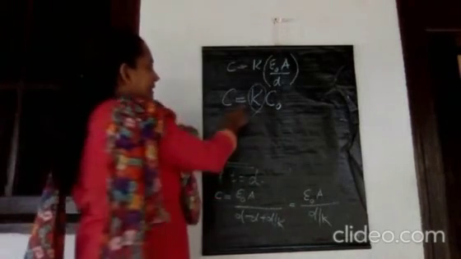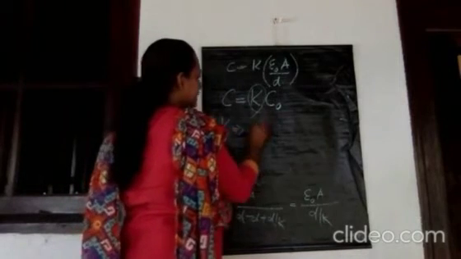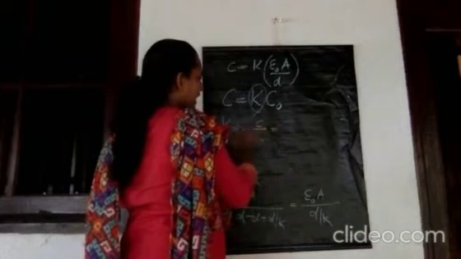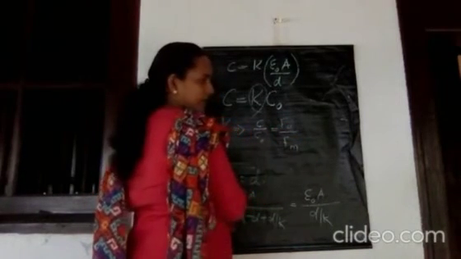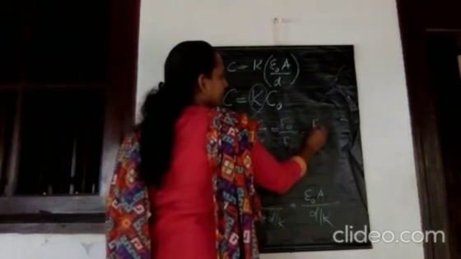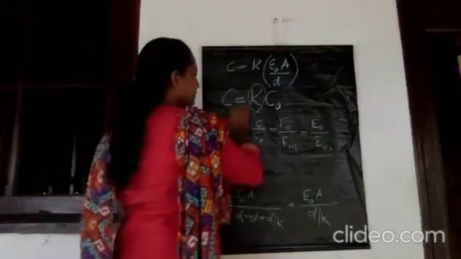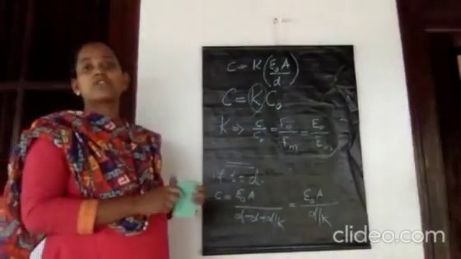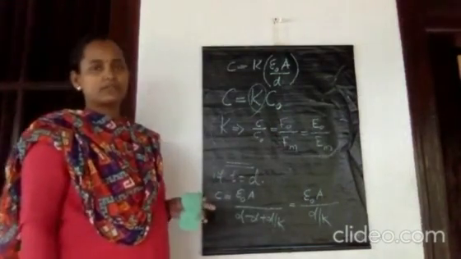Understood? From here you can write another expression for the dielectric constant: K is equal to C by C0. Another expression: K is equal to F0 by Fm, force in vacuum to force in medium. Another expression: electric field in vacuum to electric field in medium. So that's about the capacitance of the parallel plate capacitor with and without dielectric.